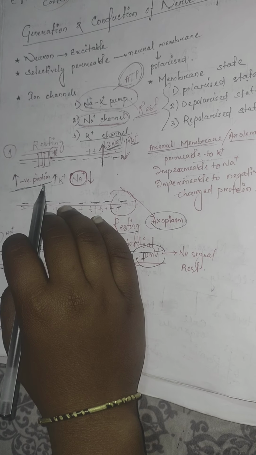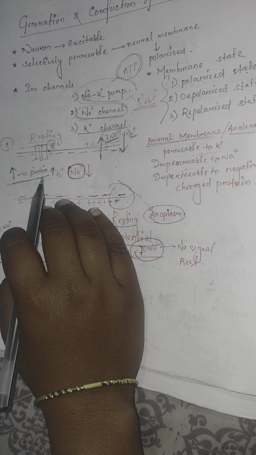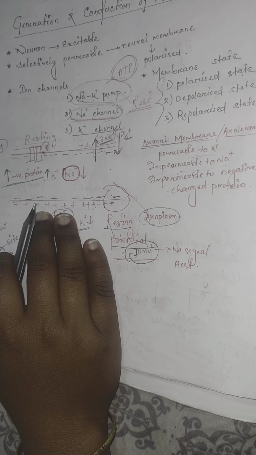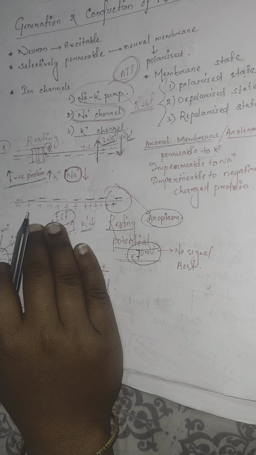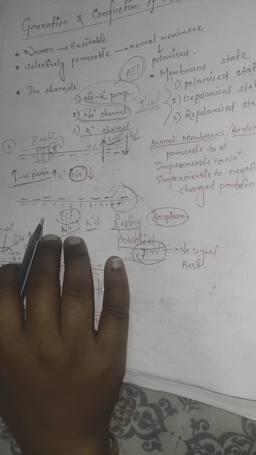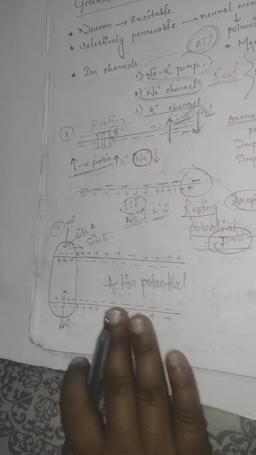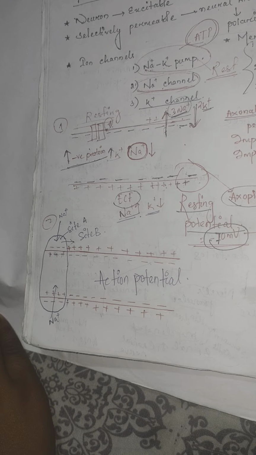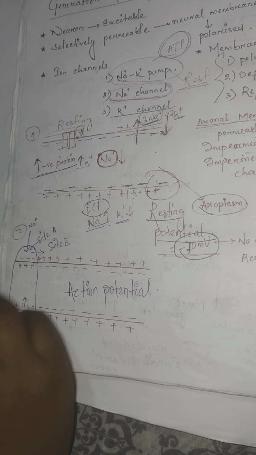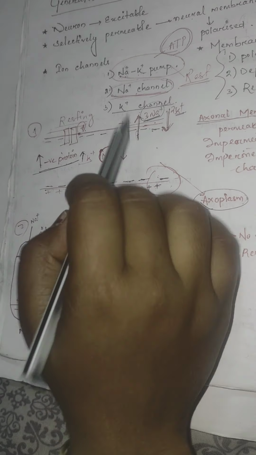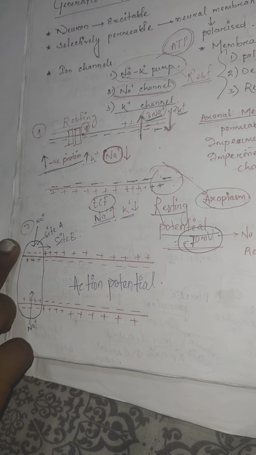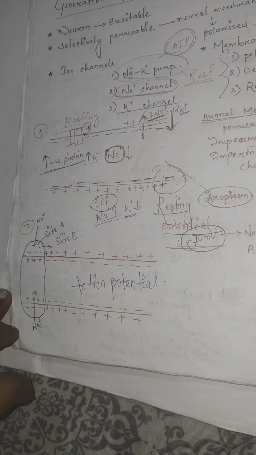Next we will see what happens when a stimulus comes. Till now the stimulus has not come. Now the stimulus will come and we will see what happens. Suppose, according to NCERT, the stimulus or impulse comes to a site A. When the stimulus comes, the Na plus channel gets activated and there is a rapid influx of Na plus inside the cell.